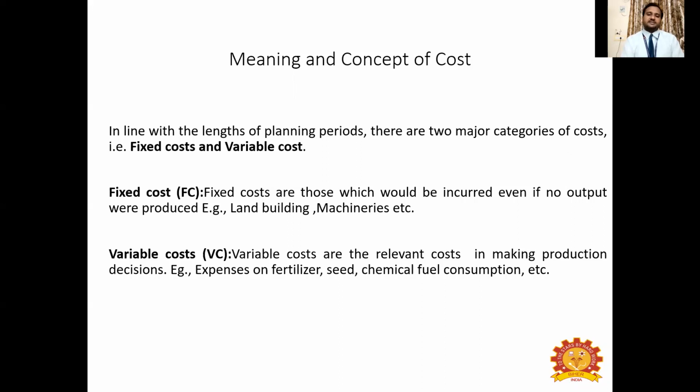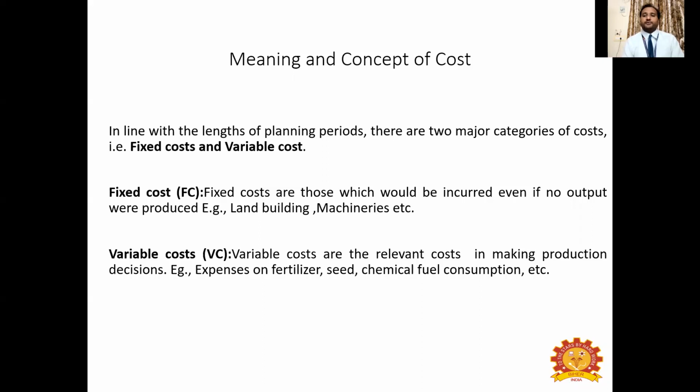In any business, when you incur some money for land, for each and every production cycle you are not going to incur money again for the same piece of land. Once land is purchased for cultivation, it is purchased forever, and it can be used for multiple production cycles. So the cost that you incur for such an input is fixed over a period of time, irrespective of the level of production. That is why it is called fixed cost. And the same is true for building, machineries, etc.